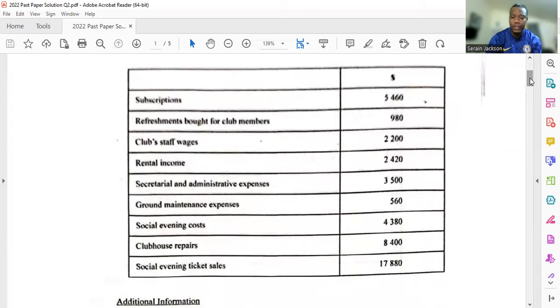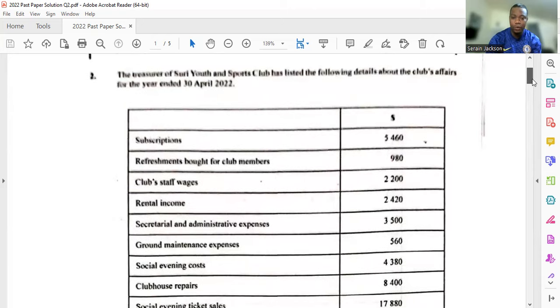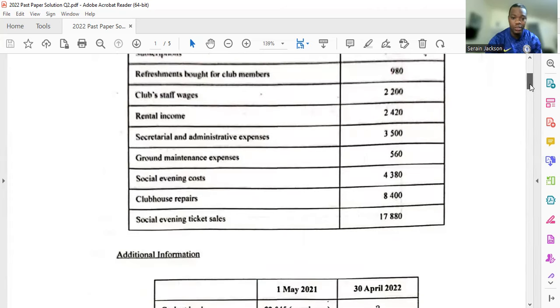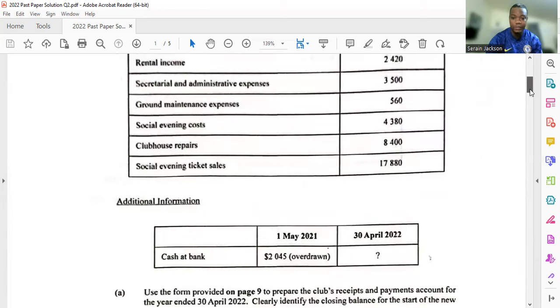So we are given the information about the club's affairs: subscriptions, refreshments bought for the club members, club staff wages, rental income, secretarial and administrative expenses, ground maintenance expenses, social evening costs, clubhouse repairs, and social evening ticket sales.